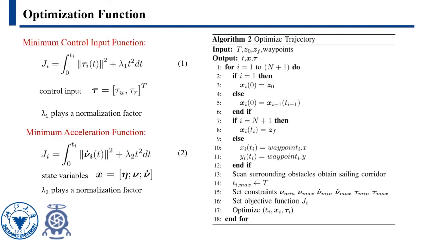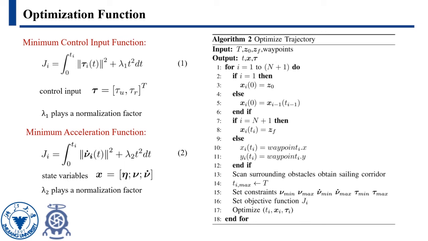We propose two different objective functions for the problem. The first function aims to generate a fuel-saving trajectory. We know that the two engines exert influence on fuel consumption directly, and the control input torques are a linear combination of the two forces generated by the engines. Thus, minimizing control input torque guarantees the ASV sails in an eco-friendly way along the output trajectory.